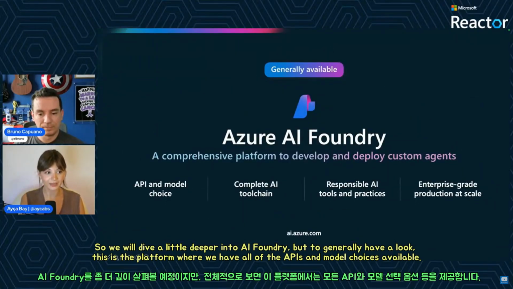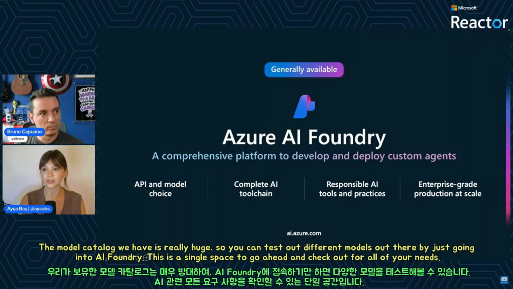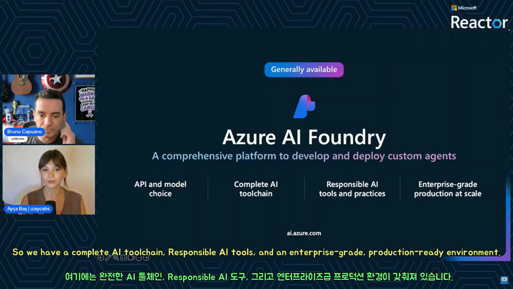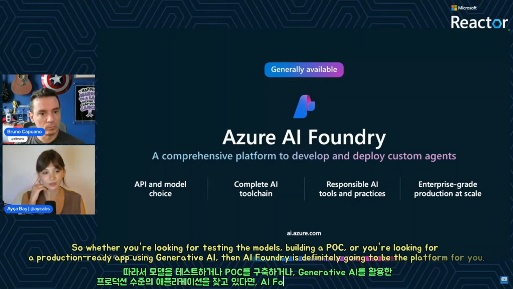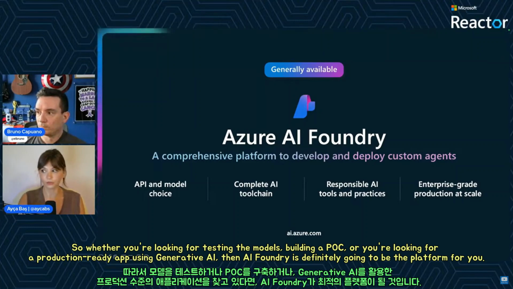We will dive a little deeper into AI Foundry, but to have a general look, this is the platform where we have all of the APIs and model choices available. The model catalog we have is really huge, so you can test out different models by just going into AI Foundry. This is a single space to check out for all of your needs. We have a complete AI toolchain, responsible AI tools, and an enterprise-grade, production-ready environment. So whether you're looking to test models, build a POC, or build a production-ready app using generative AI, AI Foundry is definitely going to be the platform for you.